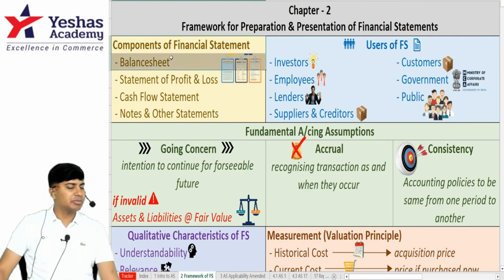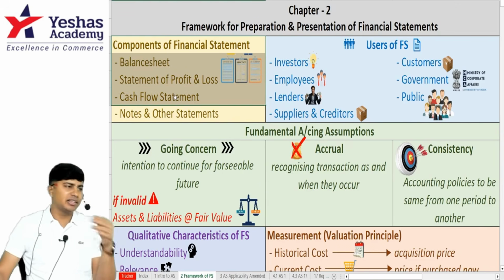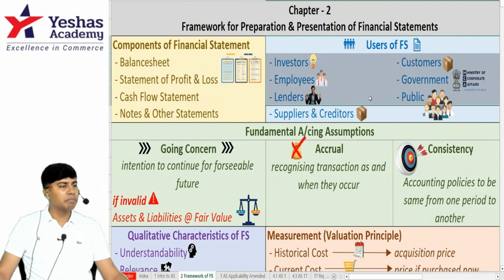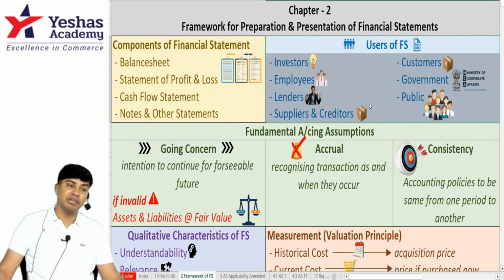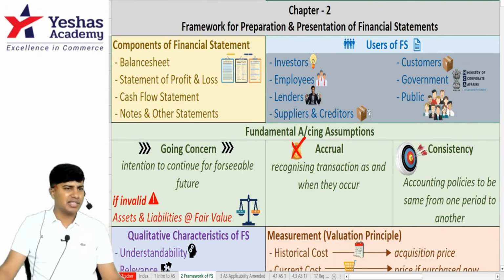Components of financial statements. Financial statements as a word means balance sheet, statement of profit or loss, cash flow statement, and any other notes and other significant policy statements that we prepare. And this is a statement prepared which is used by certain people. Who are the users? Investors, employees, lenders, borrowers, creditors, customers, as well as your prospective investors, that is public. Government also, income tax department, as well as the MCA. Both require your information to make the policy for the country.